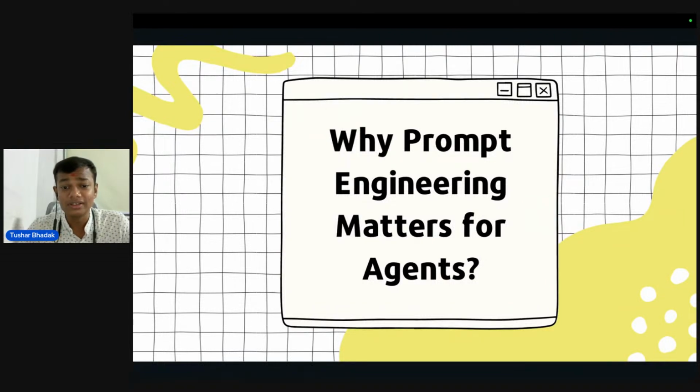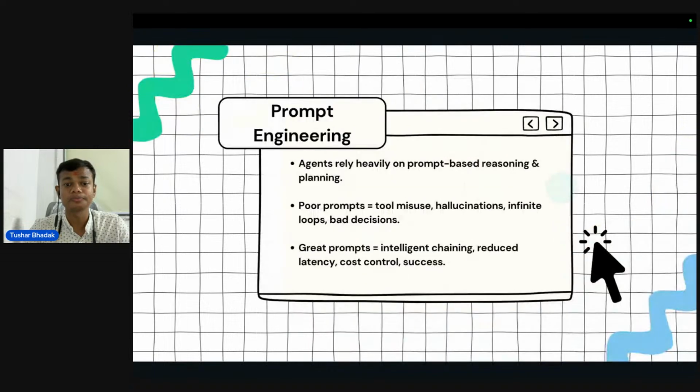Now the question is, why does prompt engineering matter for the agent? Do you think prompt engineering really matters for agents? Yes, definitely, because with a good prompt, better output will be generated, and with a bad prompt, bad output will be generated. Agents rely heavily on prompt-based reasoning and planning.